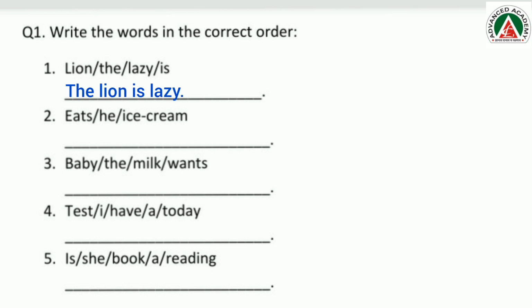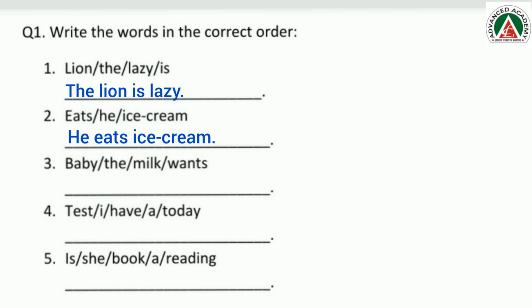Okay, let's go to the next one. Eats he ice cream. So, what are you going to say? He eats ice cream. Now the third one is baby the milk wants. Now what can I make with these words? First, I'll use the word the, then baby.